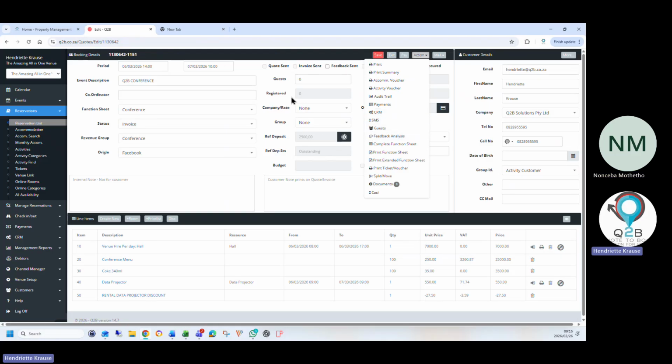Then if the guests RSVP here, you will see you've got a full guest list at the end. So you will have all the guest information of all the guests. So always what we do is we have a conference. We only have the organizer's detail, but we never get all the other guests' details, which we can use for future marketing.